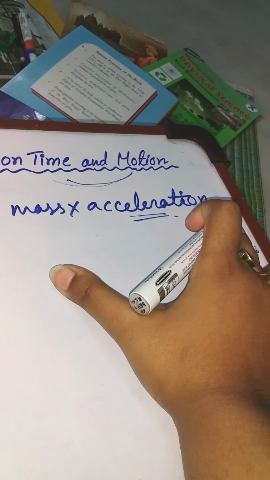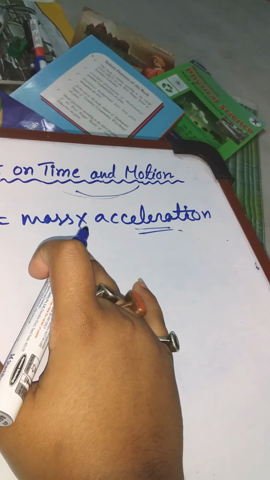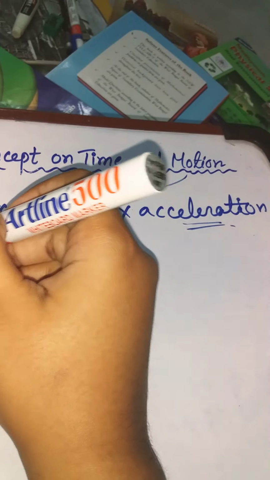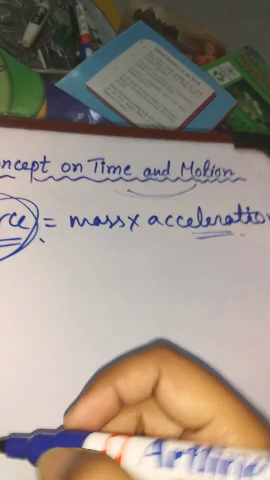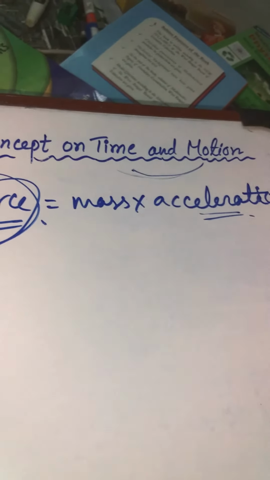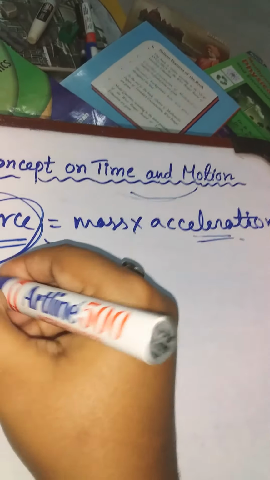When a velocity change occurs in a fixed mass body, because of which this change happens in that body, that thing is known as force. Force is basically a push or pull. Pushing or pulling an object is known as force.